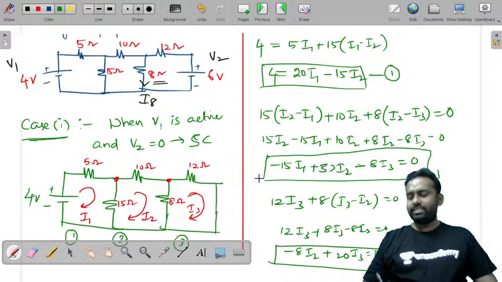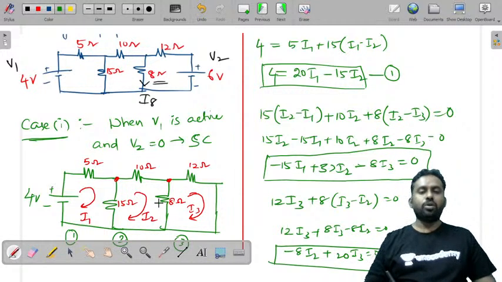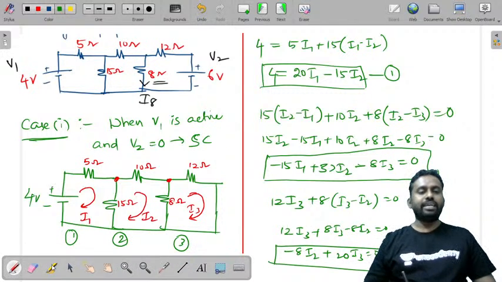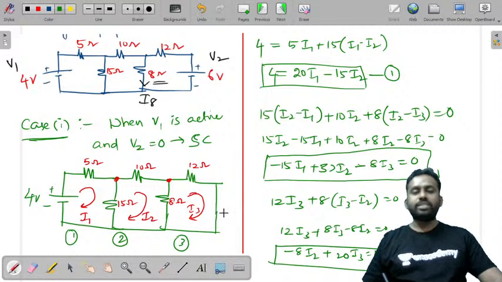It is not necessary to take the same direction of current in a loop. You can take anti-clockwise or clockwise, that doesn't matter at all. The ultimate answer will remain the same even if you take the currents in opposite directions. But you have to be very careful while calculating the resultant current in this 8 ohm resistor.